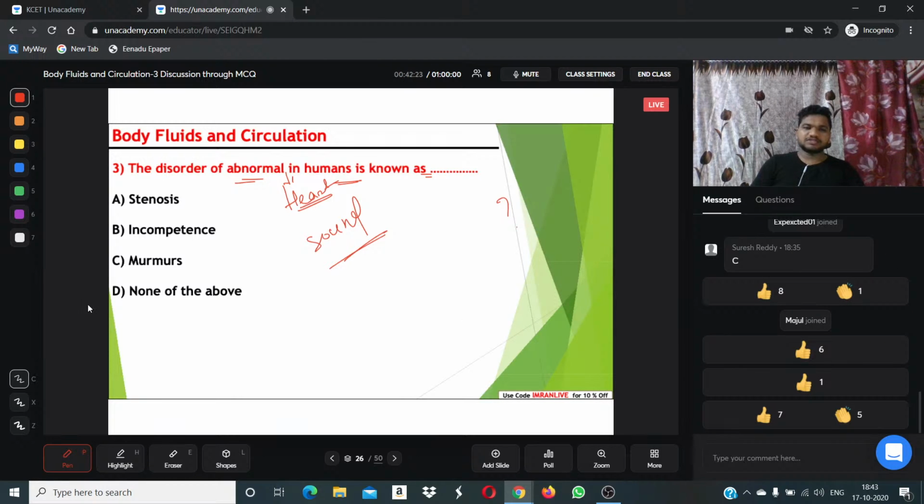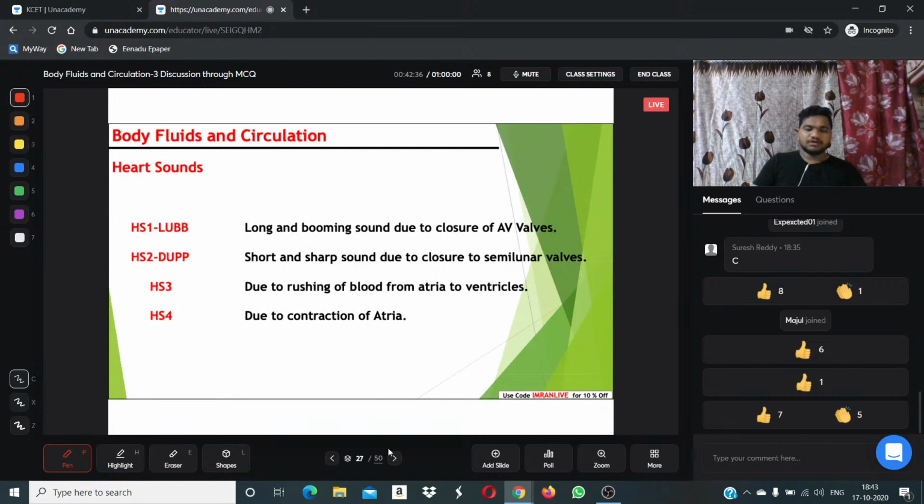Wonderful. So that is known as murmurs. Murmurs is the kind of disorder in human heart valves where there is abnormal making of sound from the heart, that is murmurs. Right. Let's understand heart sound.